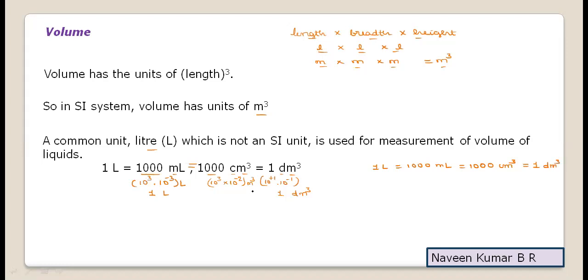So you can learn with this information. Hence 1 liter or 1 decimeter cube refers to the same, and 1000 ml or 1000 centimeter cube refers to the same. Like this, the units are very helpful in interconversions. Try to practice the prefixes first. Remember the prefix and its indicative power term.